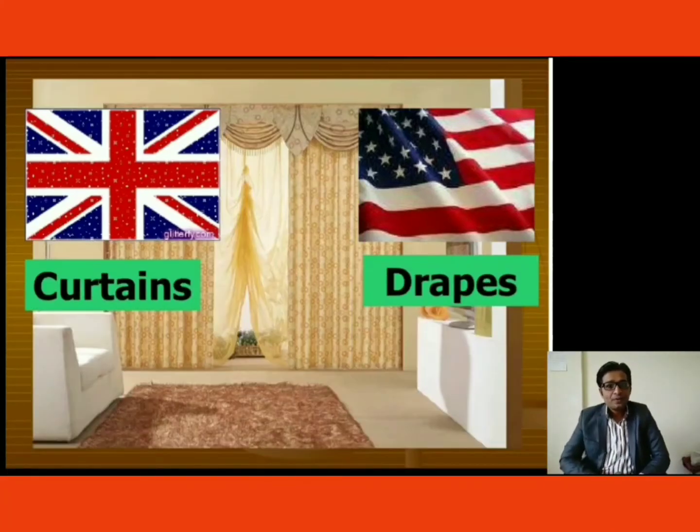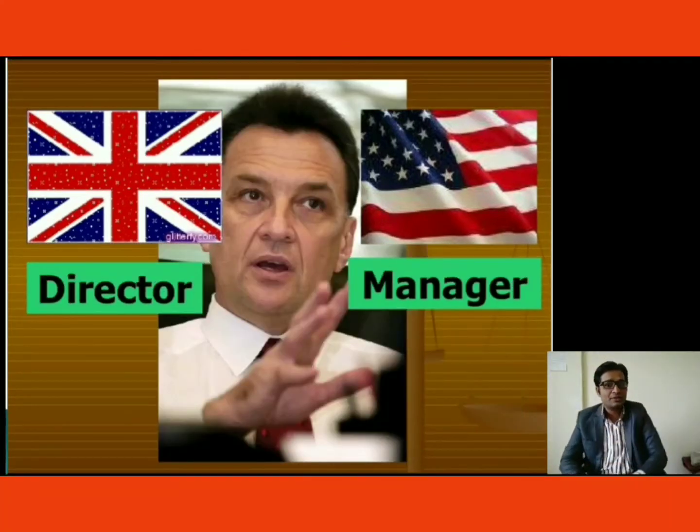Next one, curtains, drapes. We put the curtain on the window, so in English Britishers also call them curtains, but Americans don't call it curtains. Instead of that, they use the word drapes, right? Drapes. Open the drapes of the window. They can use it like this.